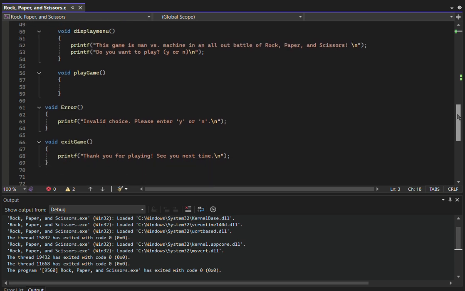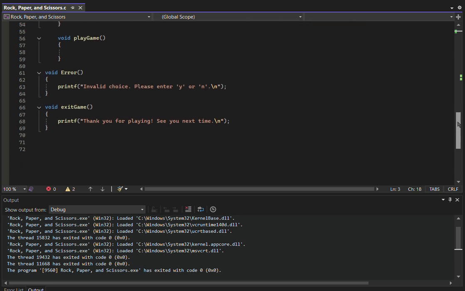The next section is the play game section. Currently, I don't have any code written in there. So when the user indicates that they want to play the game, because there is no code in there, nothing will be run, and it will just restart right back at the display menu.